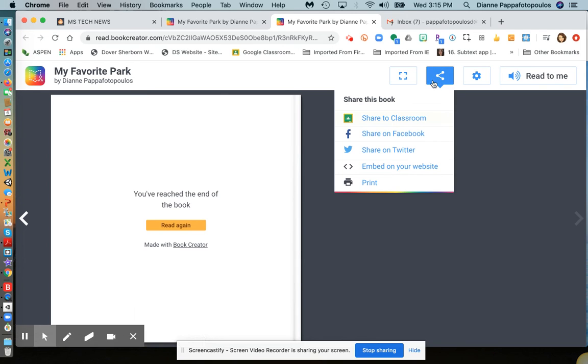If I go up and I click on this little share icon, now I can see where I can send this book. And the nice option of Book Creator is to share it to Classroom, because at that point, this is where the student can share it with their teacher. You also have the option to share on Facebook, Twitter, and you can actually have this embedded on a website such as Google Sites as well. So it's a great tool and very easy to use, and I highly recommend it as one of your assessments.